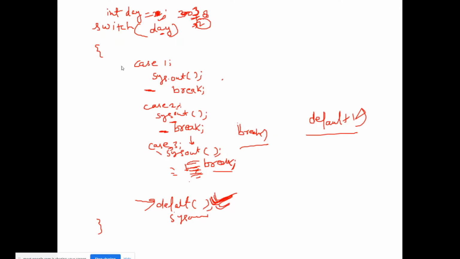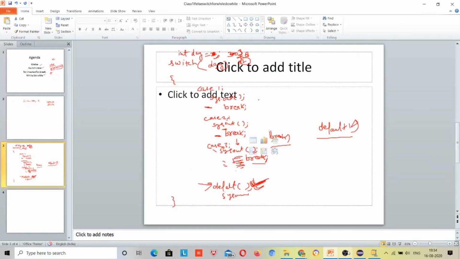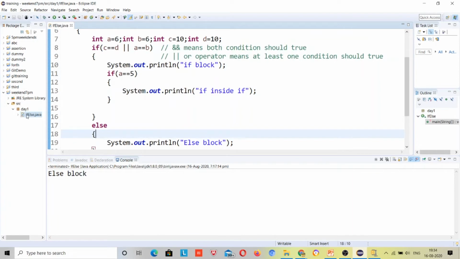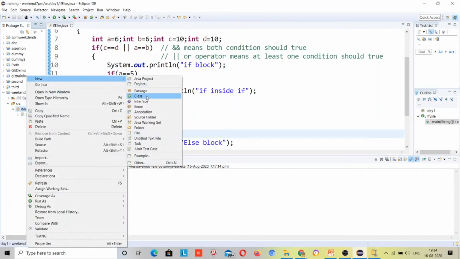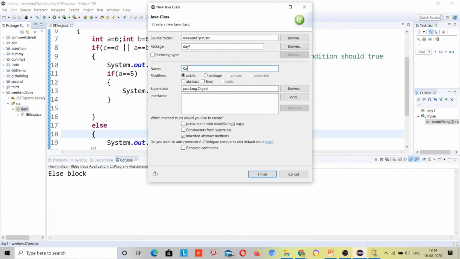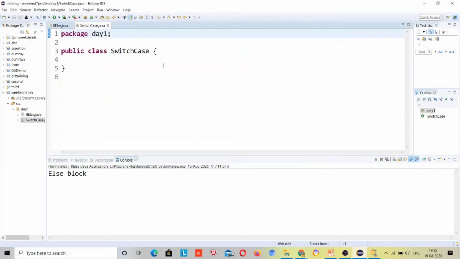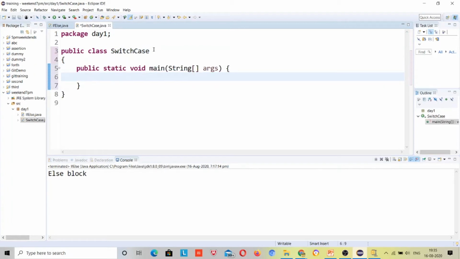Now I'll be jumping to our Eclipse IDE. If I check this, this will give me a main method. If I don't check this, it will not give me a main method. I have not checked it, that's why it's not given. If I forget to do this, just type main and Ctrl+Space. This will create a main method for you, right?